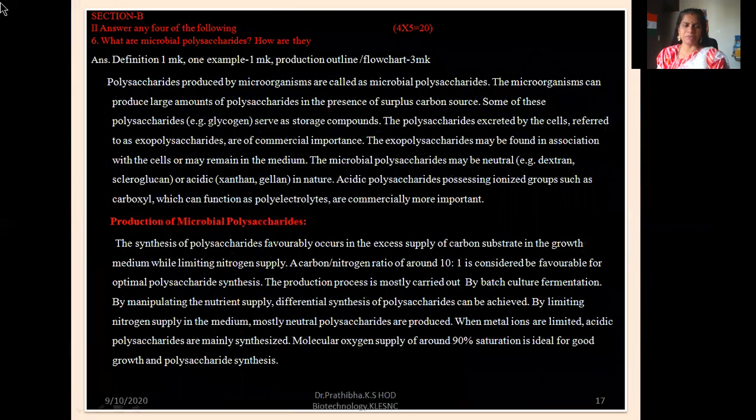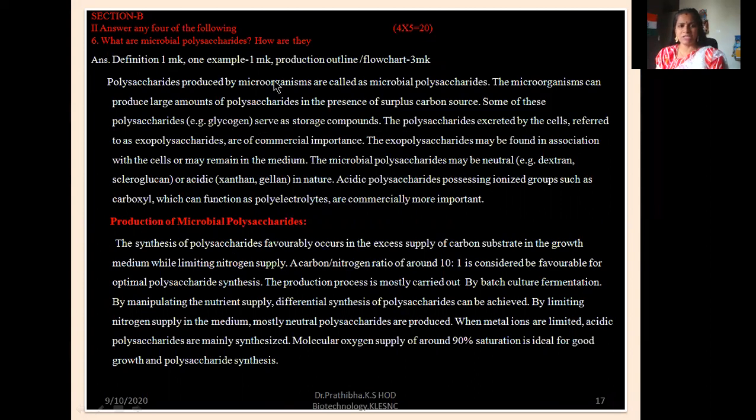Okay, thank you. Next question, that is what are microbial polysaccharides and how are they processed? Okay, here section B, that is answer any 4 of the following. Okay, here you need to write about the production process. Okay, so definition 1 mark, and one example 1 mark, and production outline and flow chart, it carries 3 marks. So 3 plus 1, 4, 4 plus 1, 5.